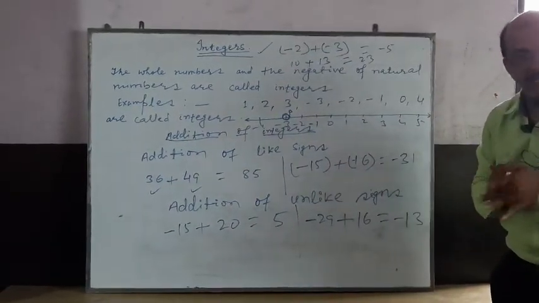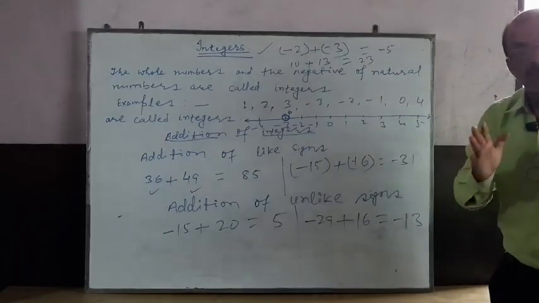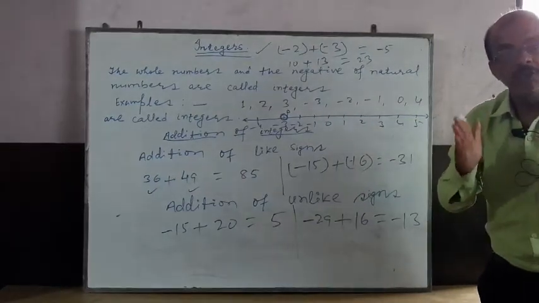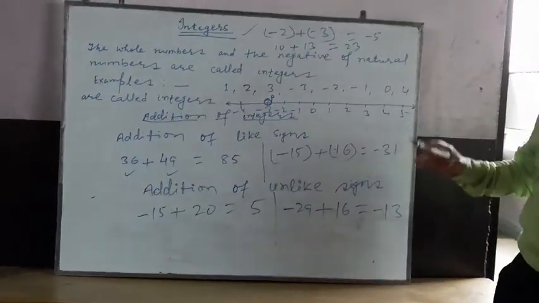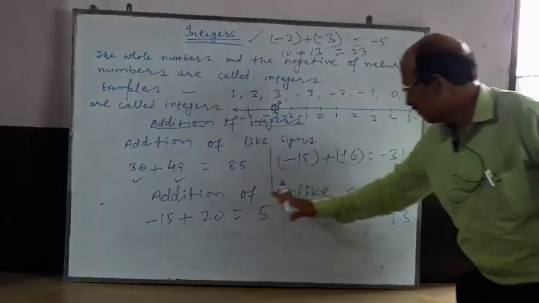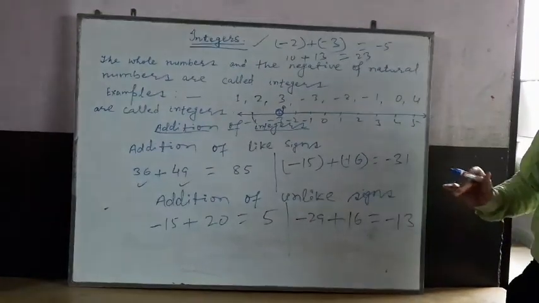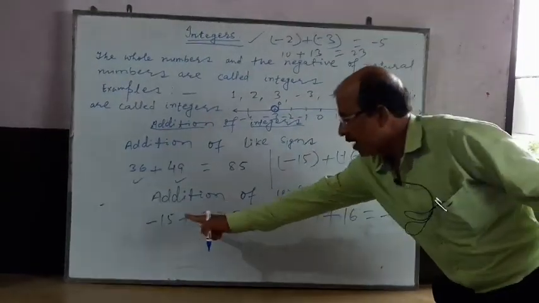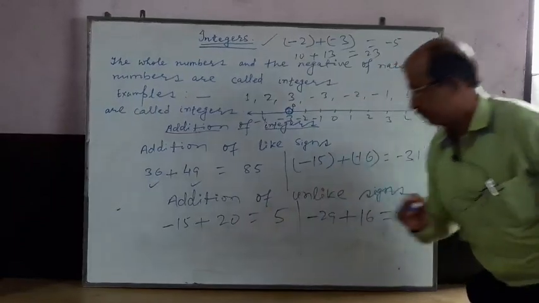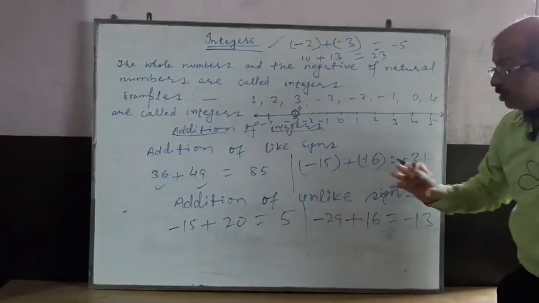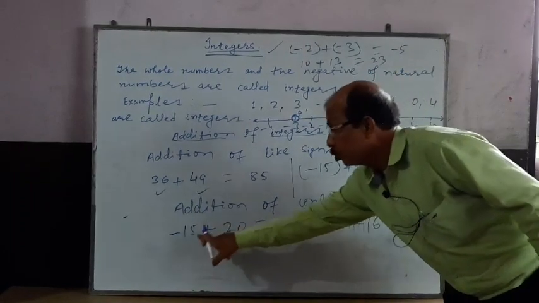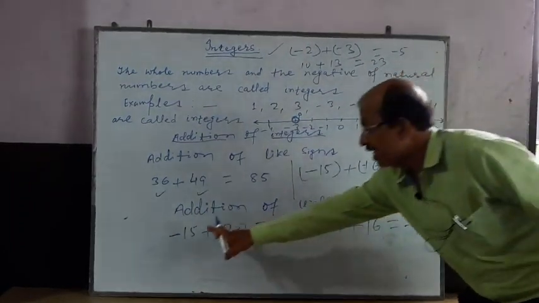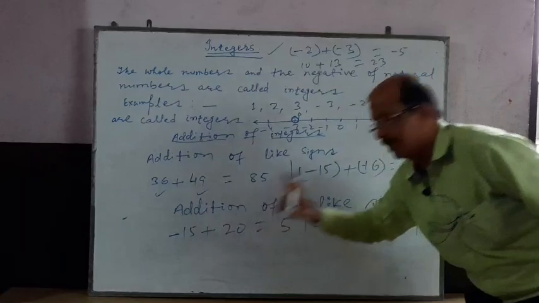I want to tell you, students, when you add two integers of unlike sign, it should be noted that minus 15 plus 20. Here you have to add 20 to minus 15, or in minus 15 you have to add 20. How can you add?